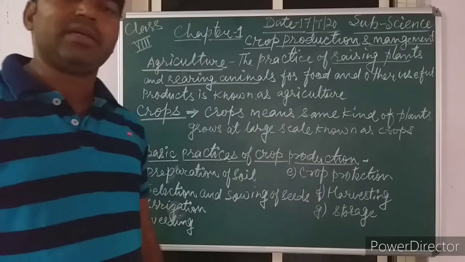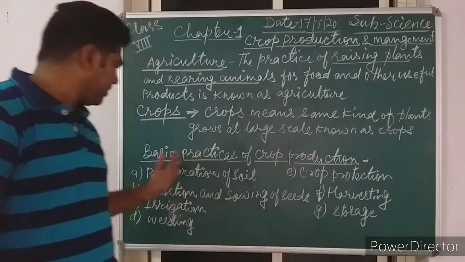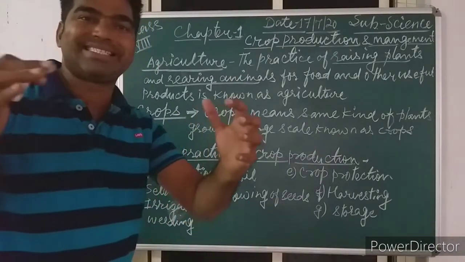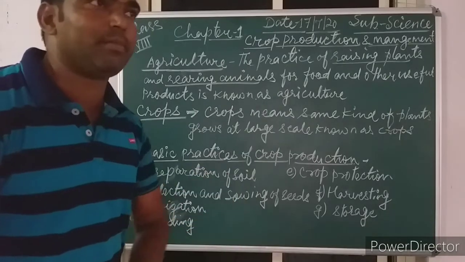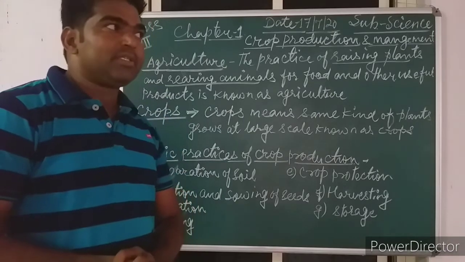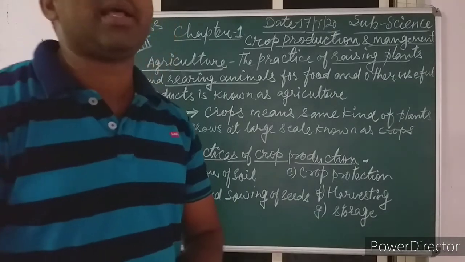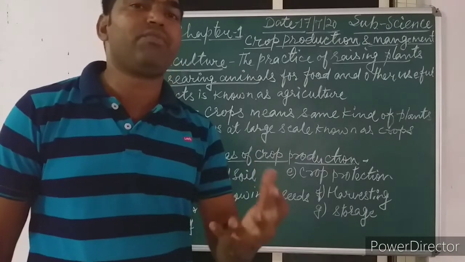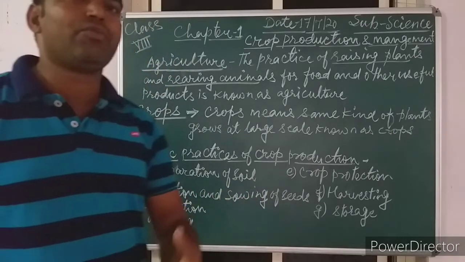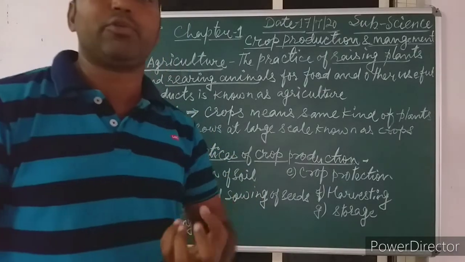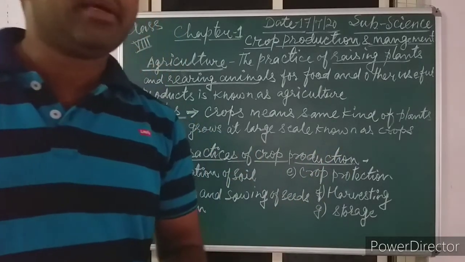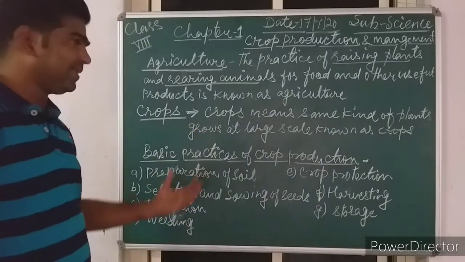So now next, the basic practices of crop production. It means what are the practices, what are the steps, what are the stages, what are the methods taken by the farmer to ensure a good yield or a good crop. Because everybody knows that all are doing their job for what? For getting a profit or a benefit. So the farmer also wants to get a good production from the crops, a high yield. So for that there are some practices done by the farmer.